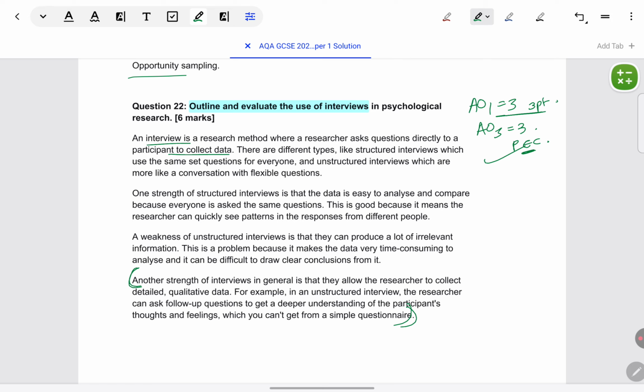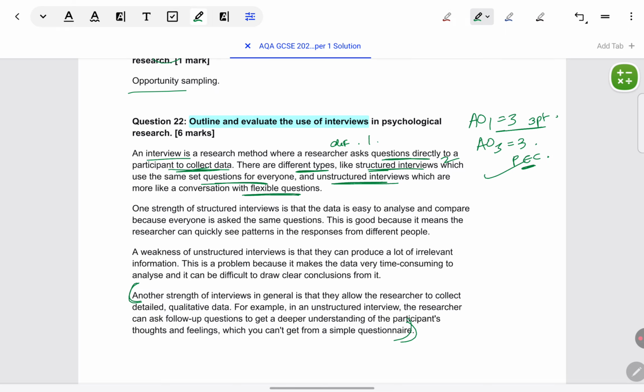First, definition of interview: real-time interaction between interviewer and participant, like asking questions directly, collecting primary data. Then they have defined 2 types of interview. So definition is 1 point, identifying and defining one type of interview, structured, is a second point, identifying and explaining second type of interview is a third point. So 3 points, 3 marks for AO1. The identification and definitions are accurate. Good terms have been used: structured interview, unstructured interview, correct terminology.